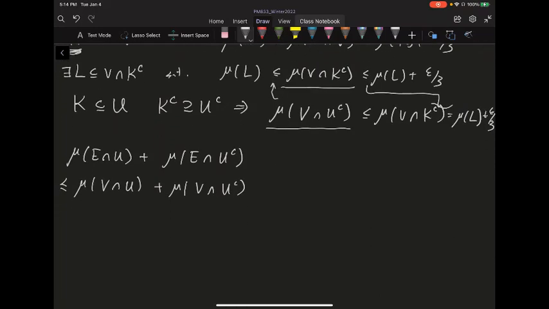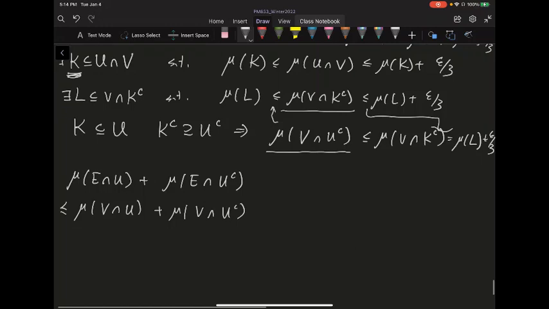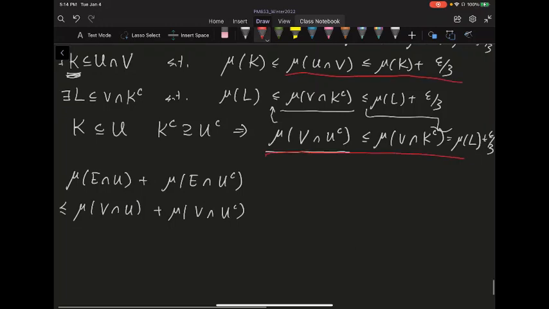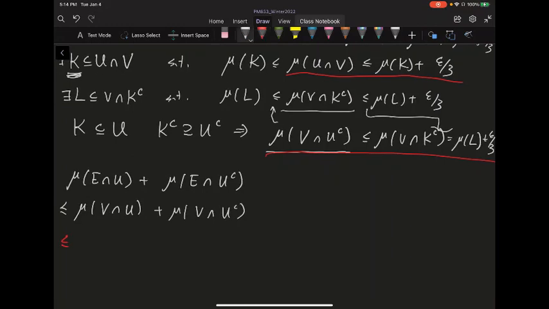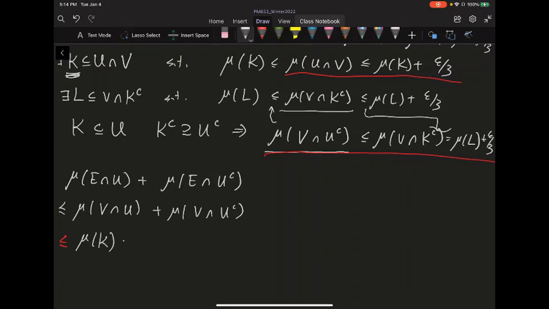And for each one of them, we have an approximation. So we have one here, and we have another one here. Okay, so this is bounded above by these two inequalities. The first one I bound above by mu of K plus epsilon over 3. And the second one, I have mu of L plus epsilon over 3. Okay, so I get these two.